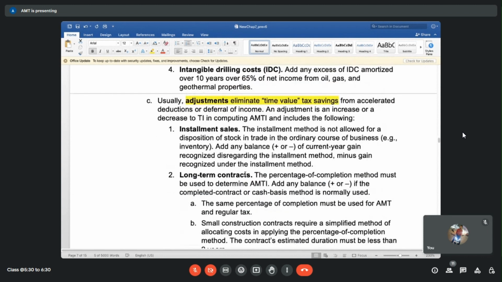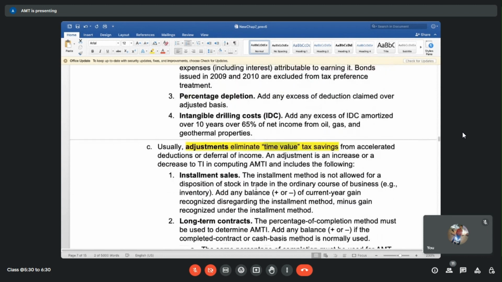So if you see, these are all time value. Time value will come up usually when there is a difference in depreciation and amortization. Maybe for regular purposes we are depreciating over a period of 5 years, but for AMT purposes the rule may say you depreciate it over 10 years. Take less deduction. So these are usually time value. That means it's not a complete no, but you may be able to take the deduction later, not in that very same year. It's not like a complete exclusion of that income or deduction of that income. It's just that we are spreading it over a different time period.